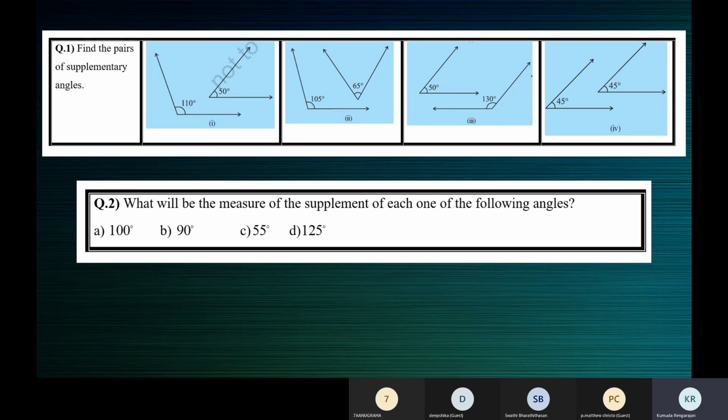Each angle is 45, so their sum is 90. So they're complementary and the angles are equal angles. Ma'am, because complementary angles are made up of only two angles, so when you divide 90 by 2, we get 45, ma'am. Yes, correct.